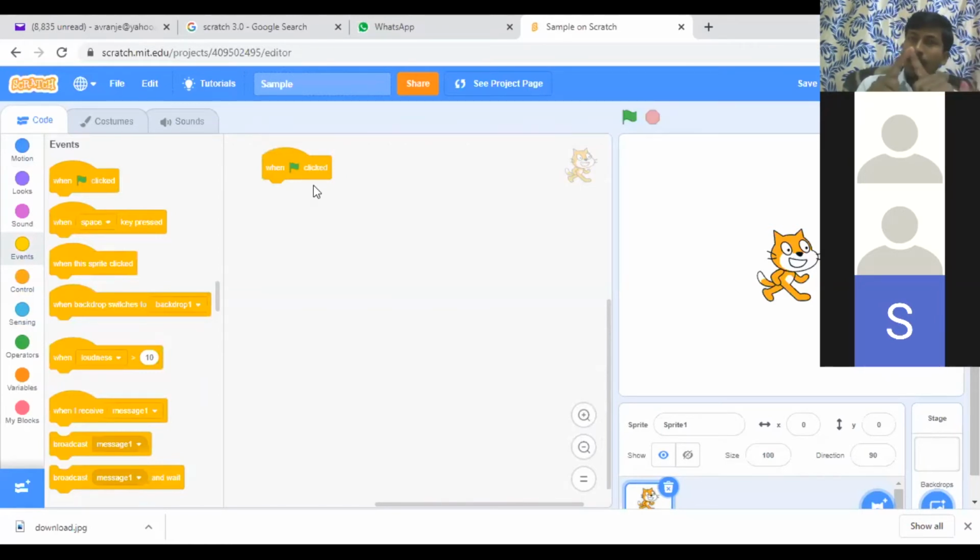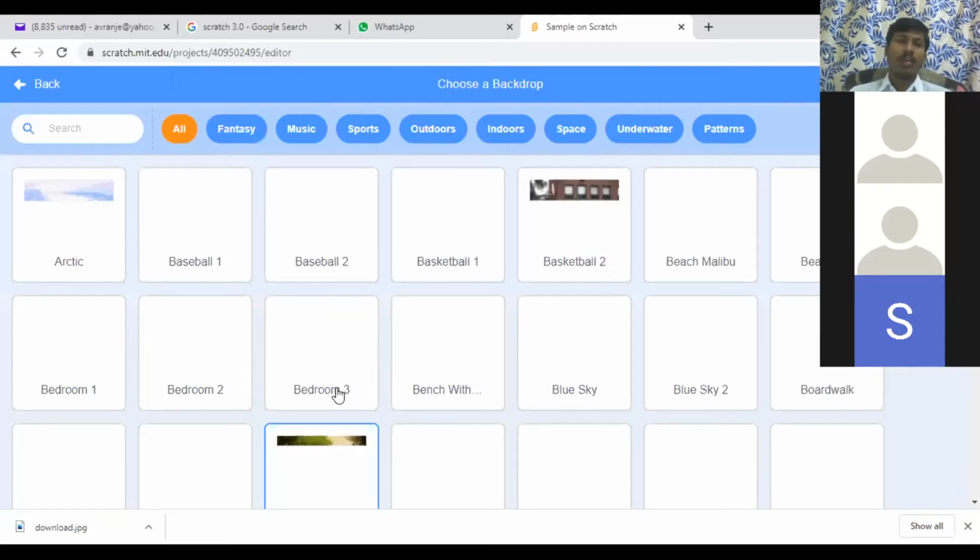But before this, I first need to design my characters. For any project, like a drama or anything, first you design the characters, then give dialogues to those characters. So first I will start by designing the costumes, and first I will design my backdrop. So I'm going to the stage. If I want to change the stage, backdrops are here. Here I can go to paint, or I can search some default images that are already there. I will go there.